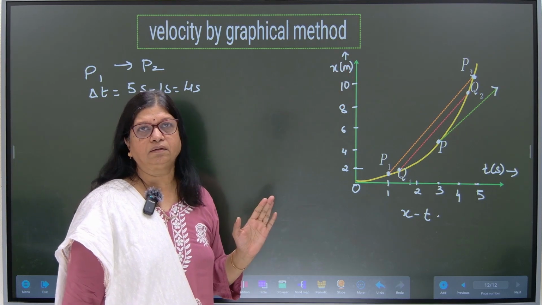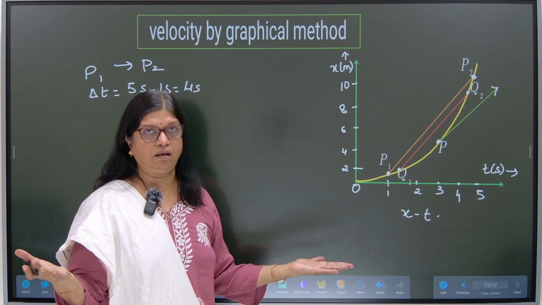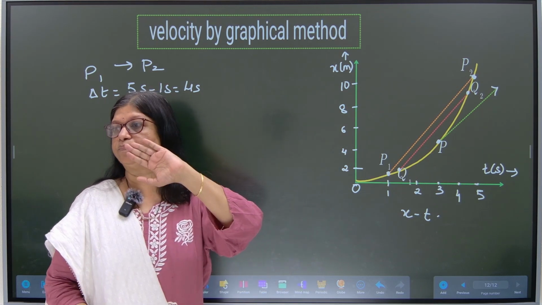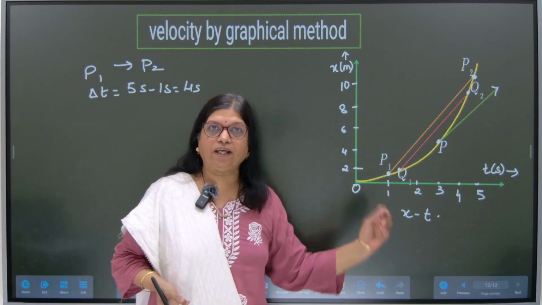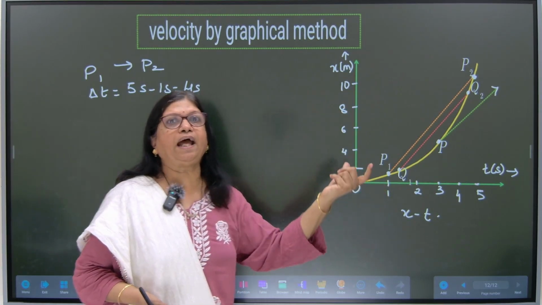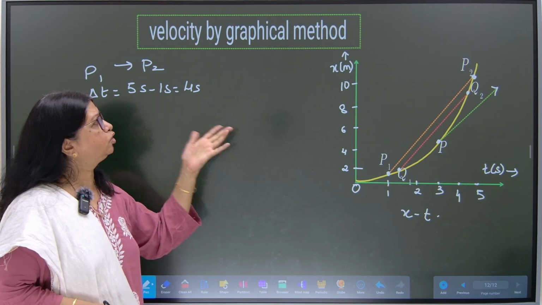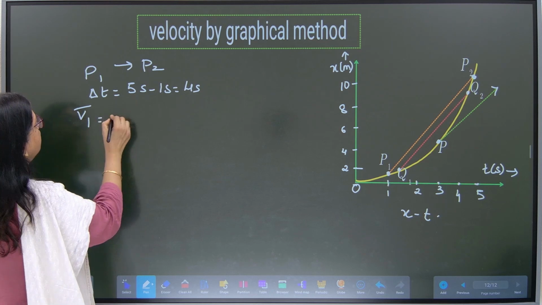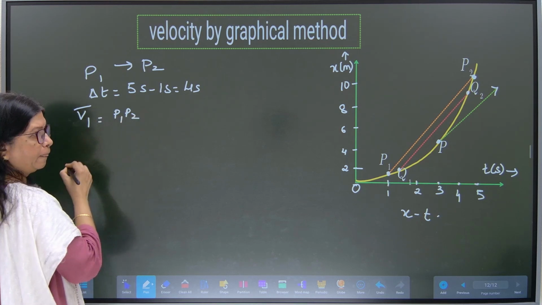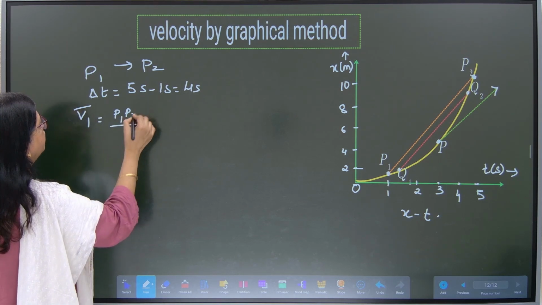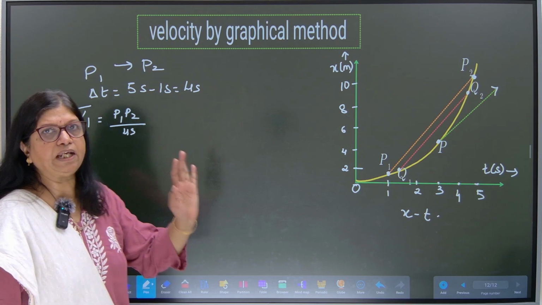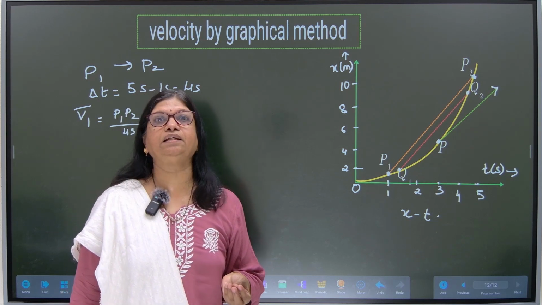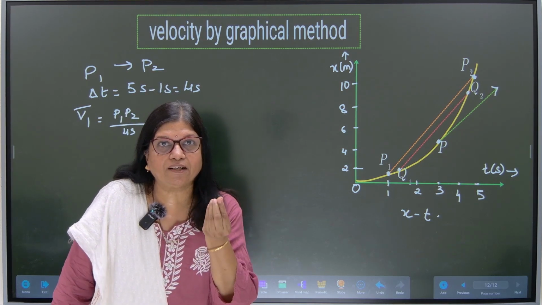Now using our normal slope formula, we can find out its average velocity from P1 to P2. Why are we using the word average? Because we are considering 2 points for a time interval of 4 seconds. So let us say V1 bar, that is average velocity, is equal to P1P2 displacement upon 4 seconds. We will get the average velocity of the graph. What should we do to get the instantaneous velocity? We should reduce the time interval.